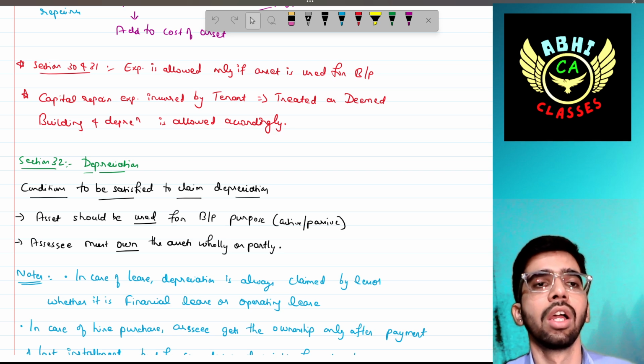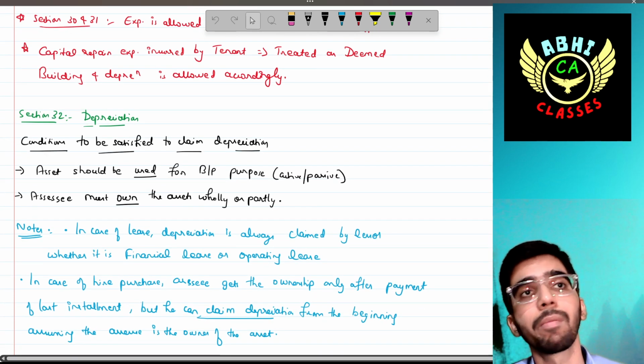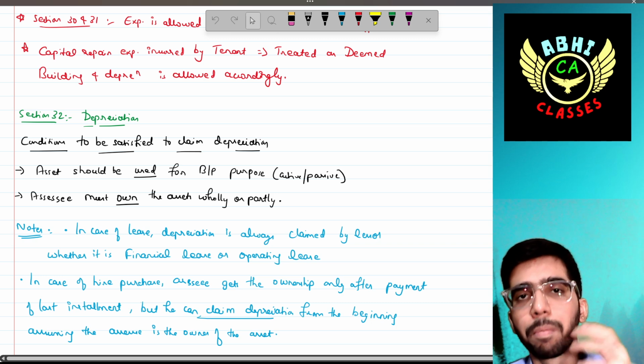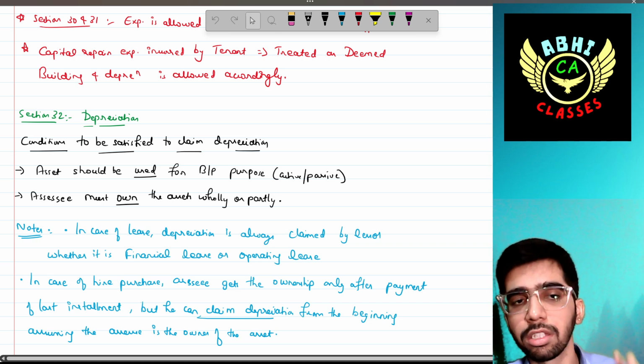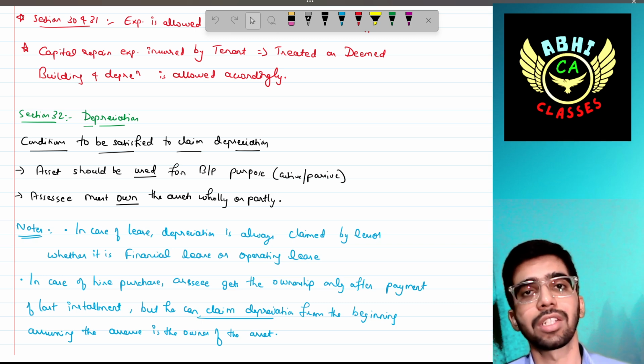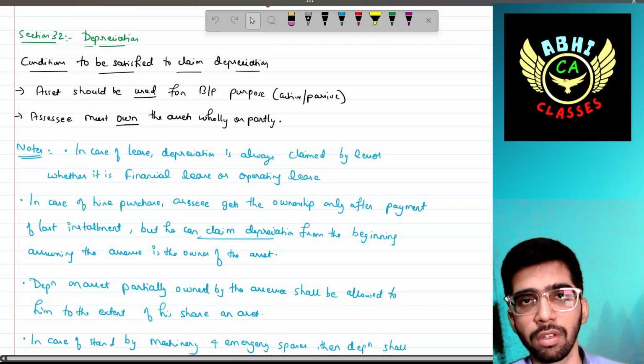Okay. Then section 32, very important from the exam perspective. So please pay a little more attention in this chapter, in this concept. Section 32 is depreciation.